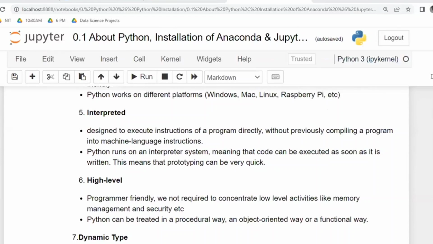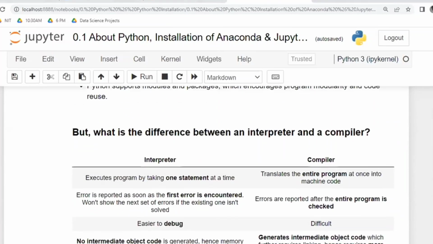So it is designed to execute the instructions of the program directly without compiling the program. Compiling means instead of considering the entire code in one shot, it will take line by line. Python runs as an interpreter. So the difference is this one.